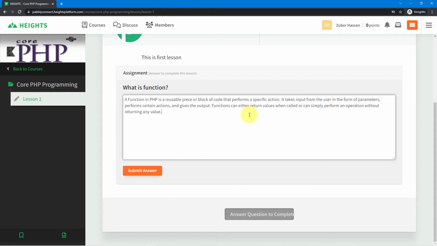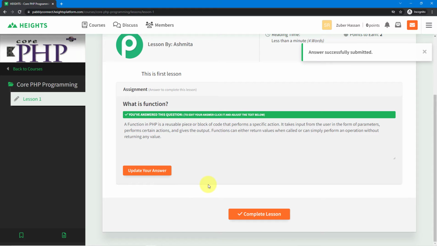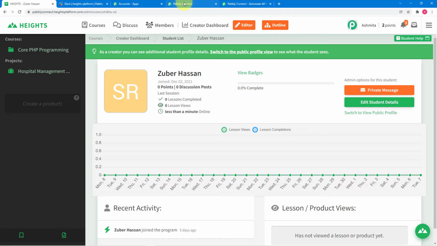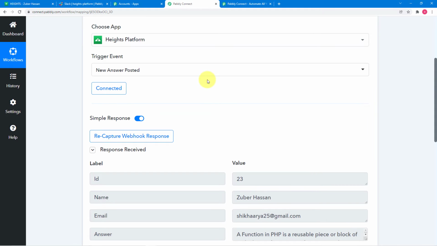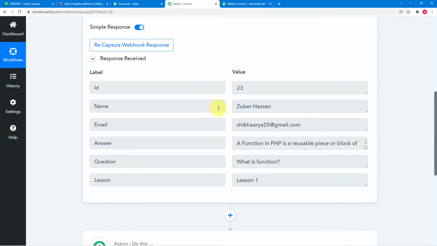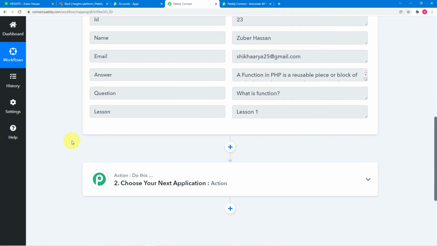So I'm going to submit an answer on behalf of the student. I have written a small answer here and now I am submitting it. You can see it says you have answered this question, so the answer is submitted here. Now let's check in Pabbly Connect if we have captured the data of this answer submission. You can see the answer submission data is here: the name of the student, the email ID of the student, the answer of the student, and the question and the lesson.